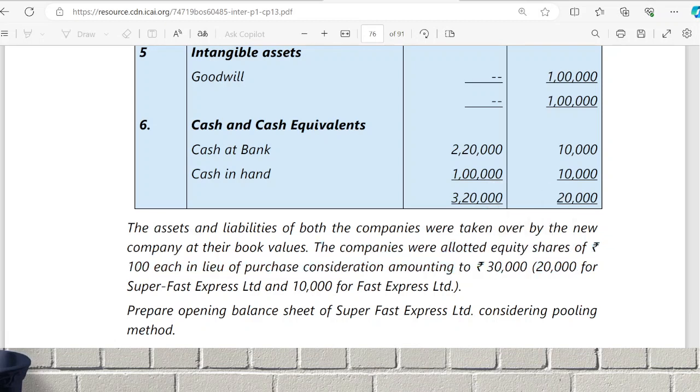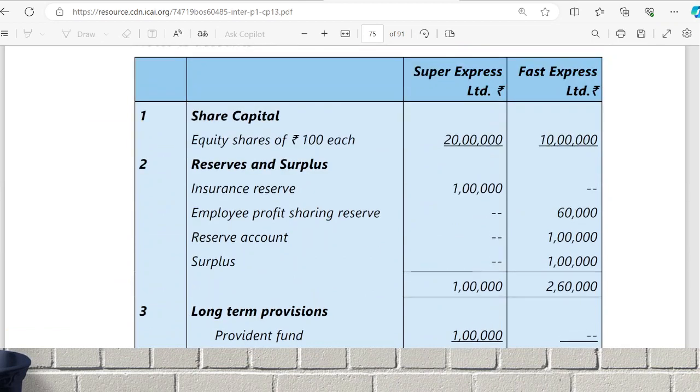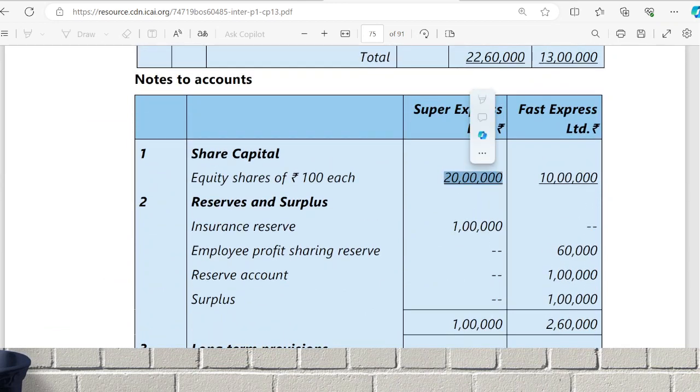20,000 into 100, how much will it come to? 20,000 into 100, actually it is not rupees, it is the number of shares. 20,000 into 100, 20 lakhs. 10,000 into 100, 10 lakhs. In this problem, purchase consideration is the share capital. 20,000 into 100, what will it be? 20 lakhs. 10,000 into 100, 10 lakhs.